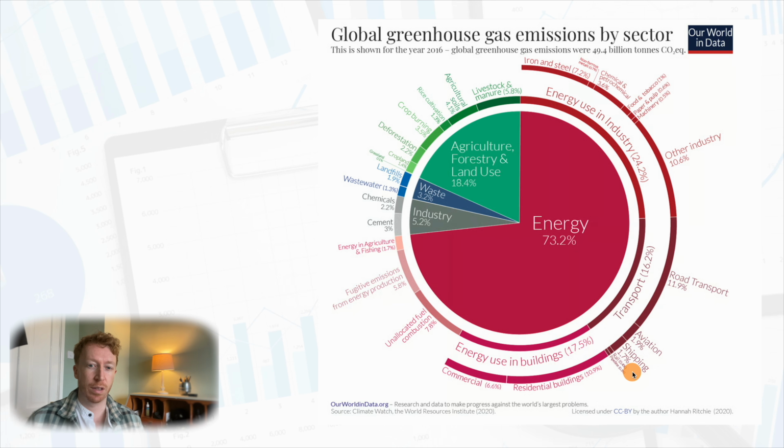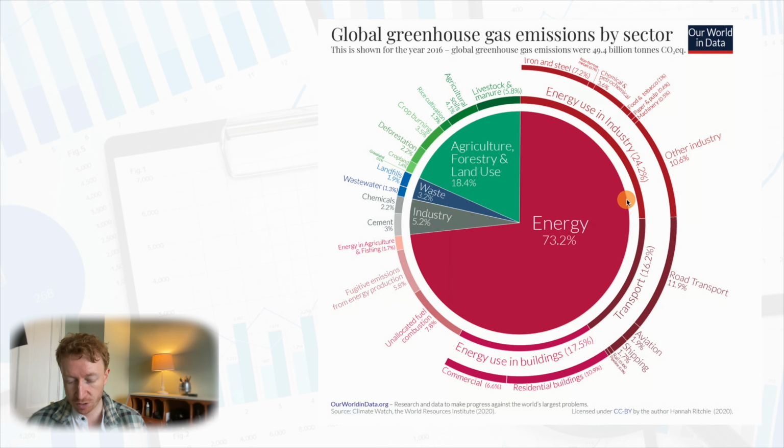What we have here is a pie chart. So this is called a pie chart, and this pie chart displays the global greenhouse emissions by sector. So we can see very quickly, looking at this chart, that the vast majority of greenhouse gas emissions comes from the energy sector. This is really no surprise. Within the energy sector,